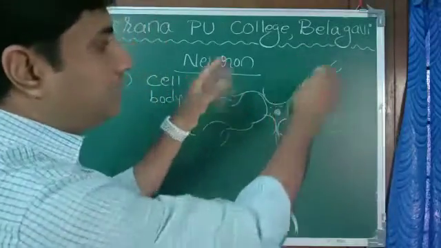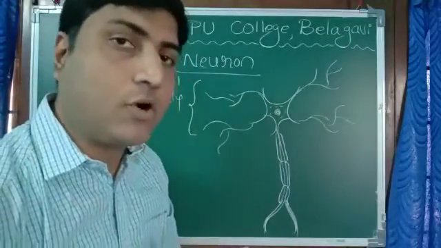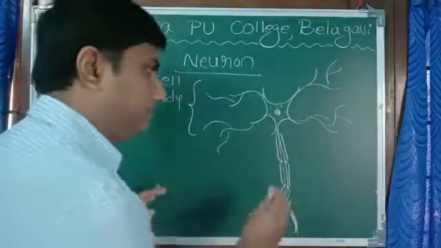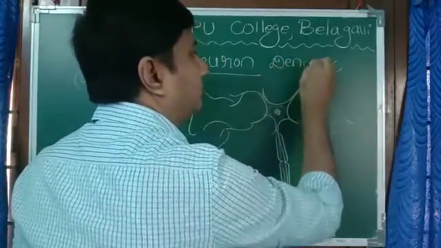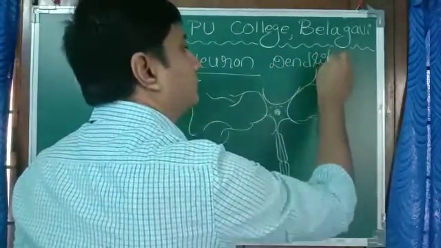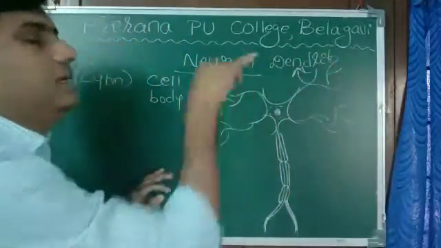Now the branches that come out from the cyton are called dendrites.